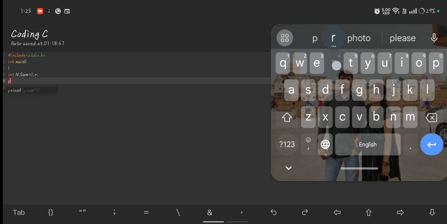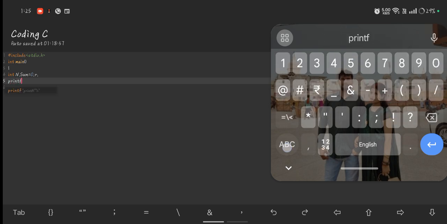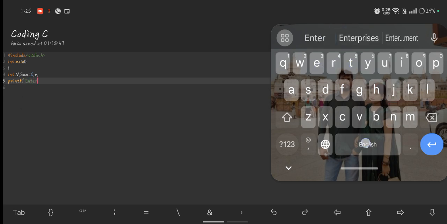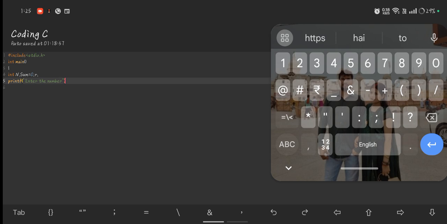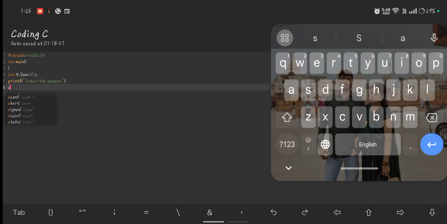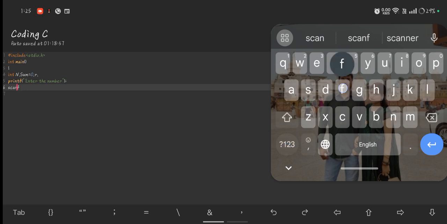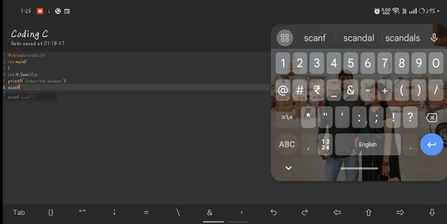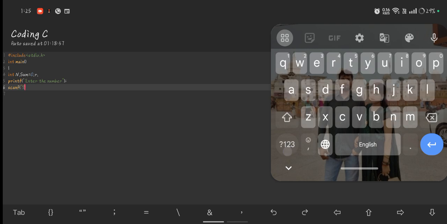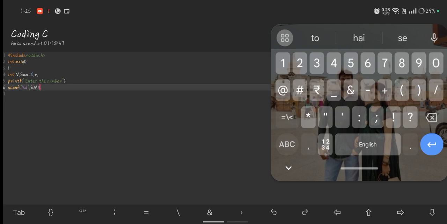Use the printf function: printf, enter the number. Use the scanf function for user input, with address of capital N.